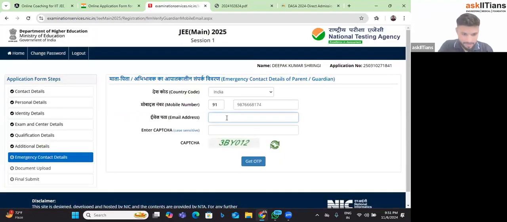Okay. Give me a second, guys. So actually you have to give a different mail ID. What you have given at the time of registration, you cannot give the same. That's why it's asking for other details.